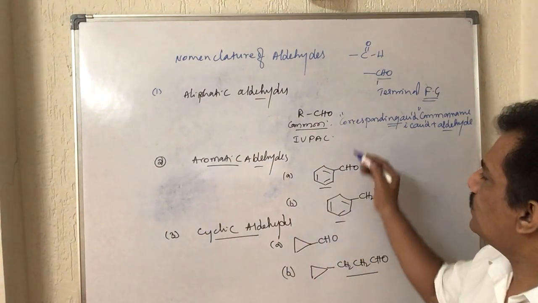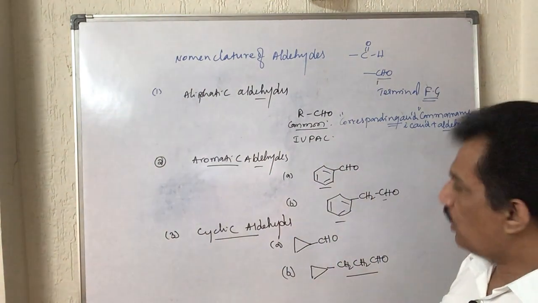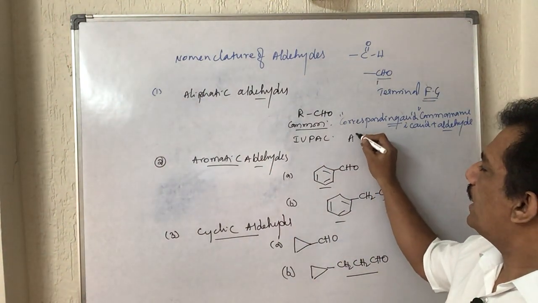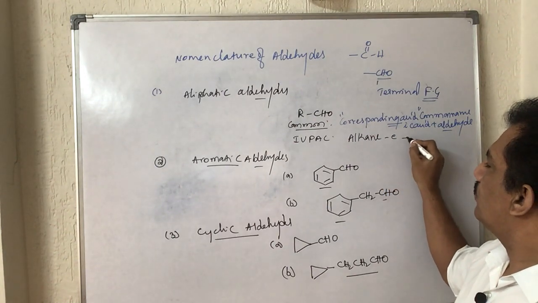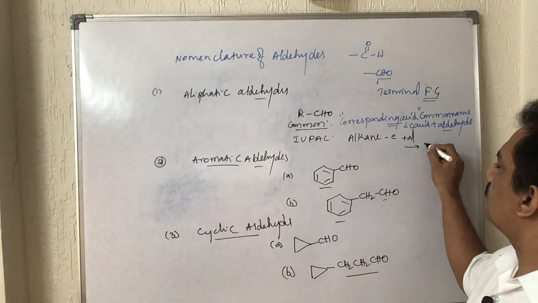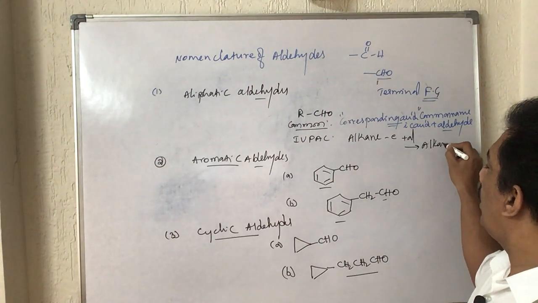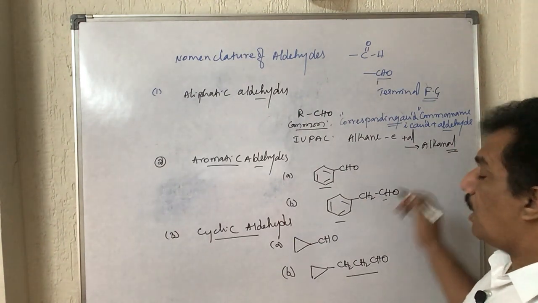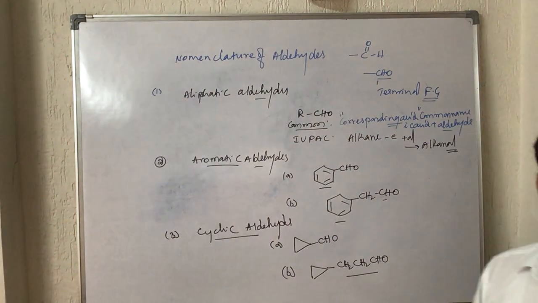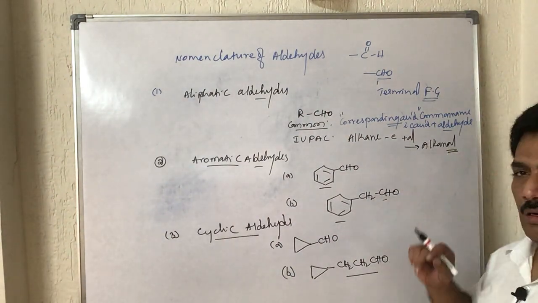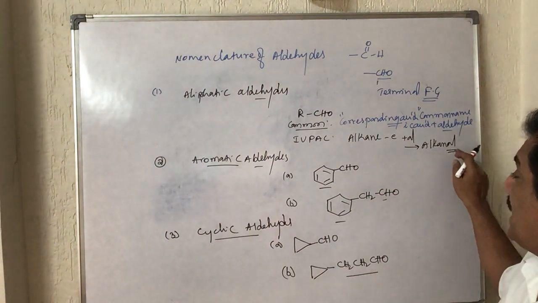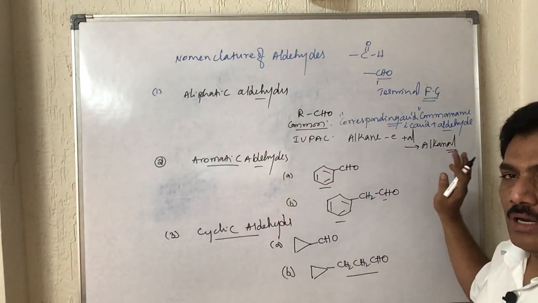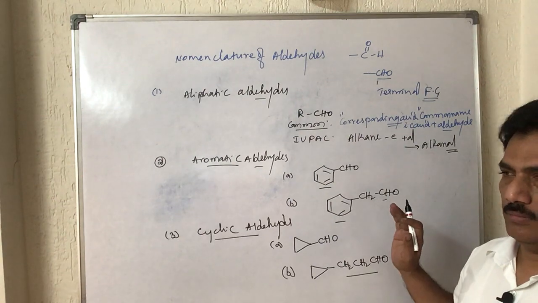Clear? And in the IUPAC system, the names are written as alkane minus e plus al. It is nothing but alkanal. Just observe: alkanol, OL, is alcohol, but here it is AL. Al is aldehyde, OL is alcohol.